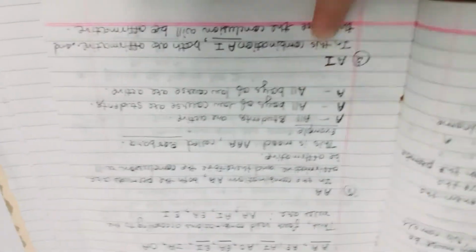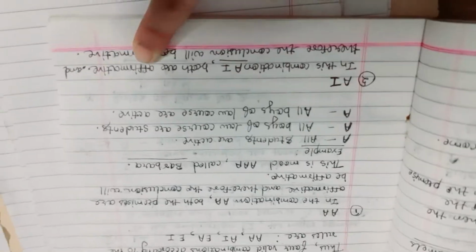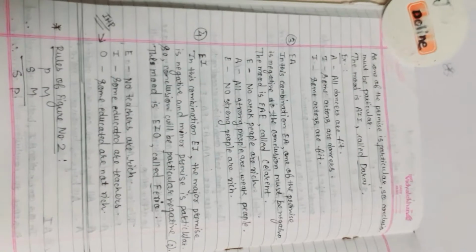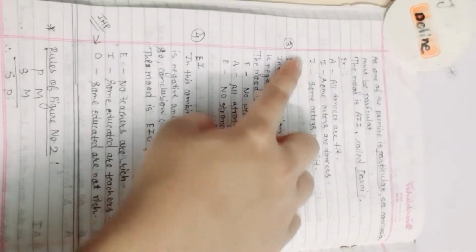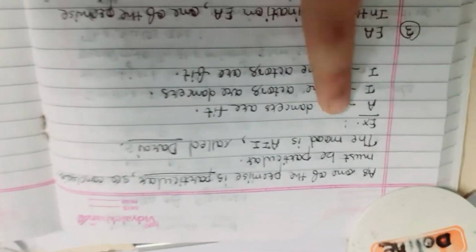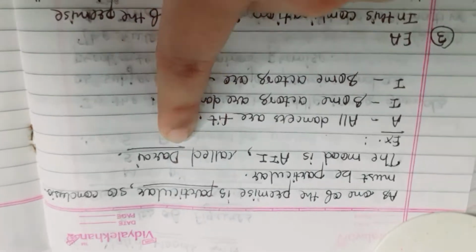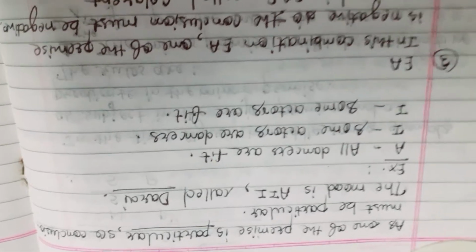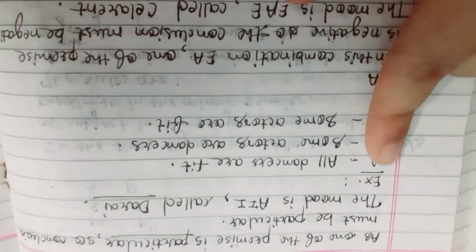The next pair is AI. In this combination AI both are affirmative and therefore the conclusion will be affirmative. As one of the premises is particular, the conclusion must be particular. So the conclusion will be I, and the mood is AII. So it is Darii. There is a table of the moods, we will see it later.